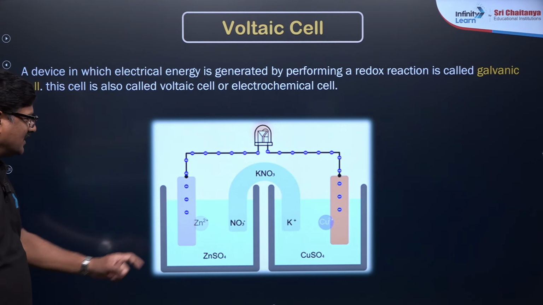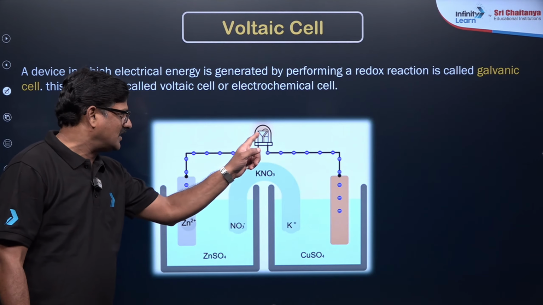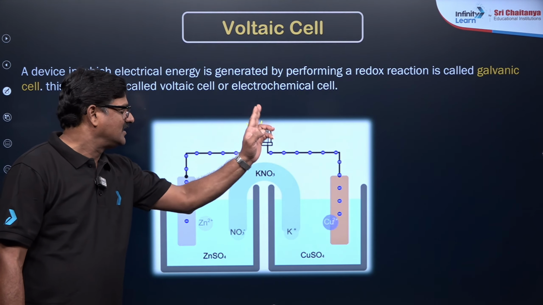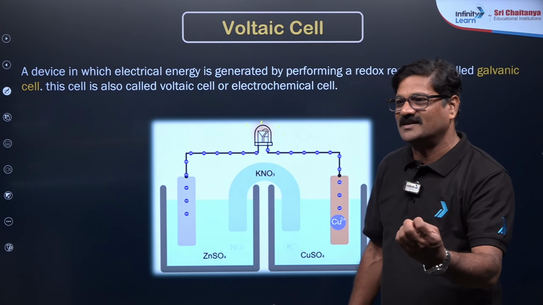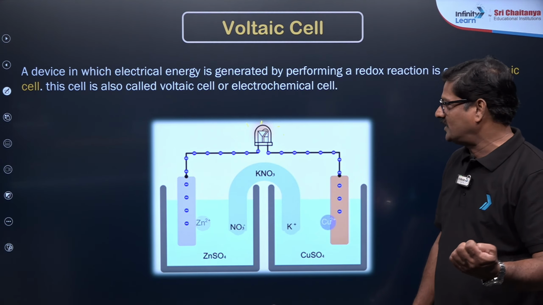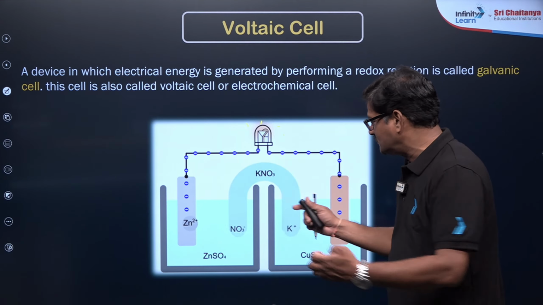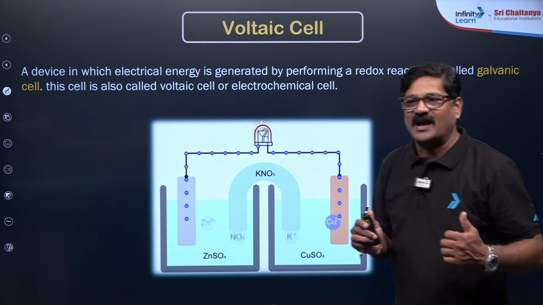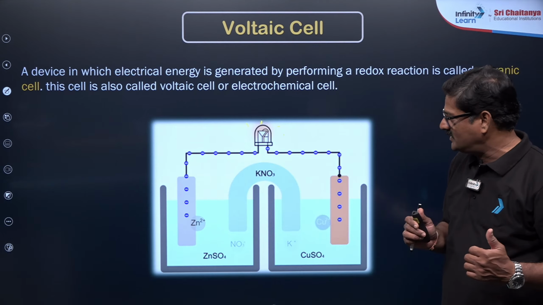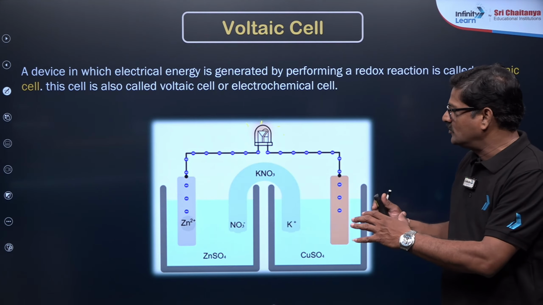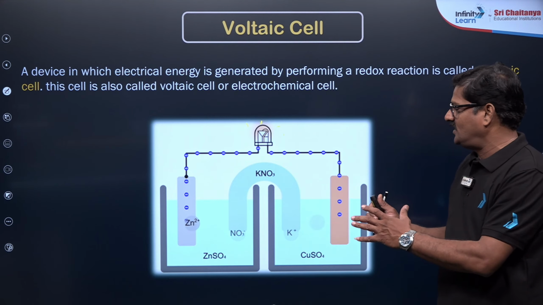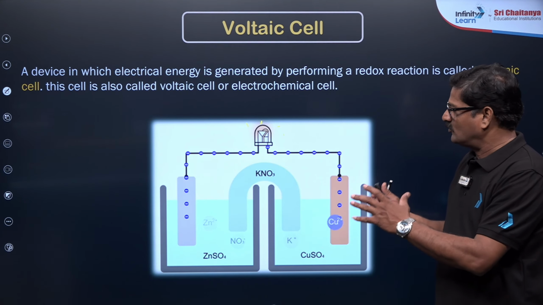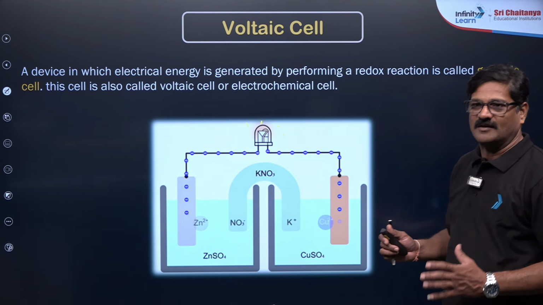In this process electrons are moving, so that the bulb is going to blink, and an electromotive force is generated. There is also a salt bridge which physically separates the cathodic and anodic compartments. It completes the circuit and prevents accumulation of charge at the single electrode potential.